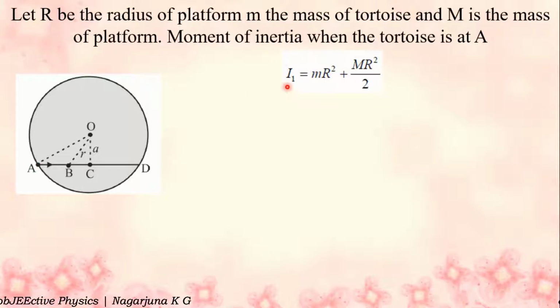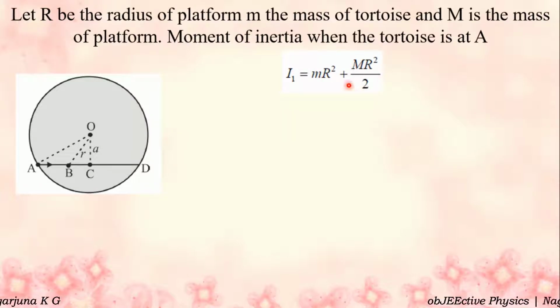We assumed that when the tortoise is at A, the total moment of inertia I1 is equal to m into capital R square, the moment of inertia of the tortoise, plus M capital R square by 2, the moment of inertia of the platform.